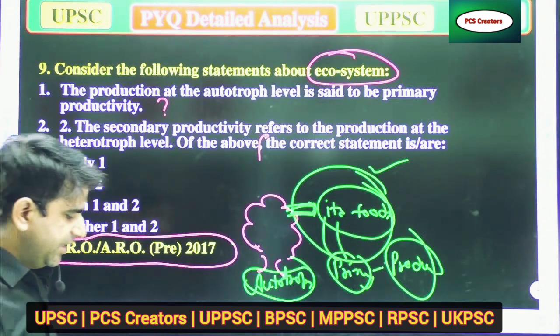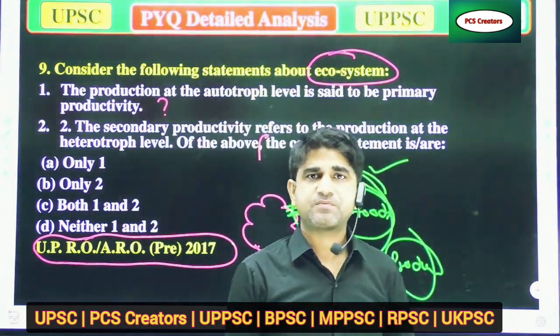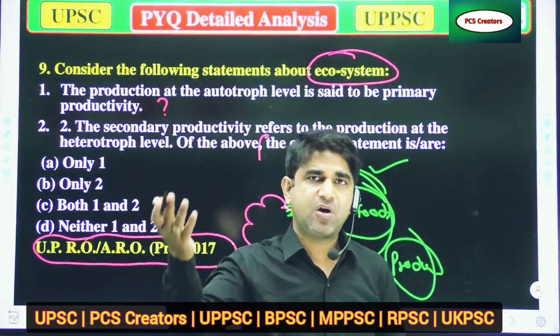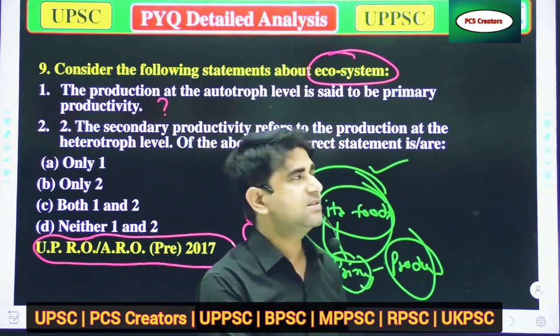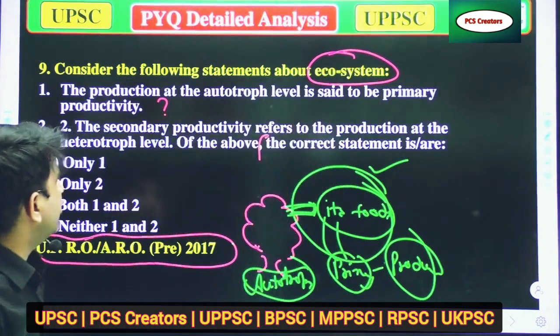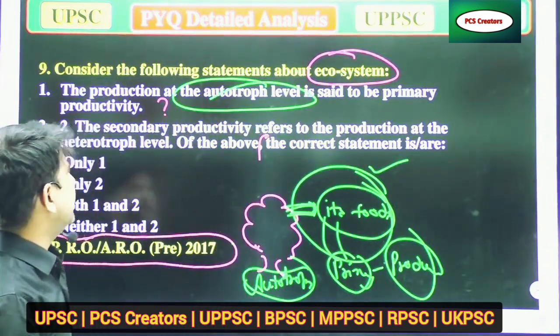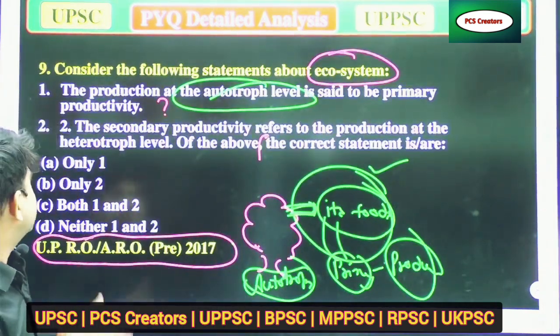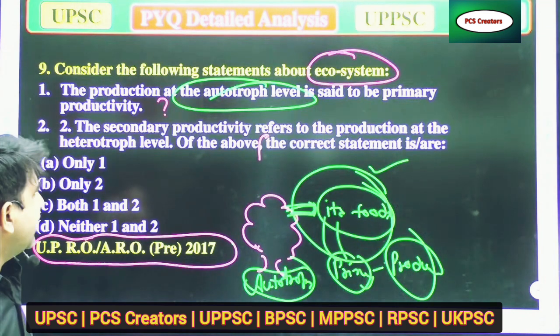Whereas if the statement was that the production of heterotrophs is primary level, then in that condition we would have to think. But because it is talking about the production at the autotroph level, it's true that it is the primary level productivity. Second, the secondary productivity refers to the production at the heterotroph level.